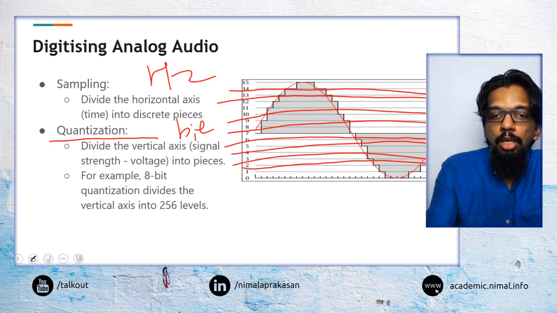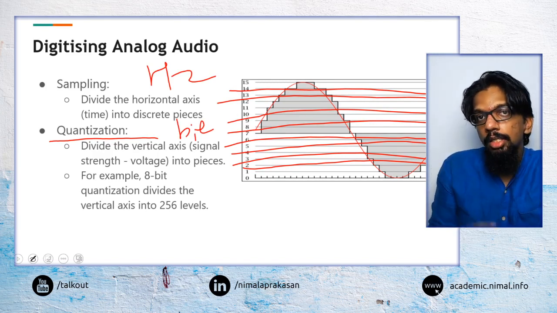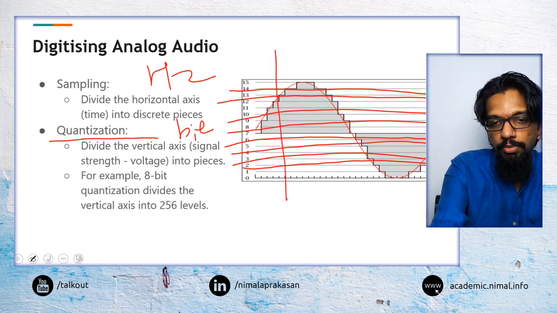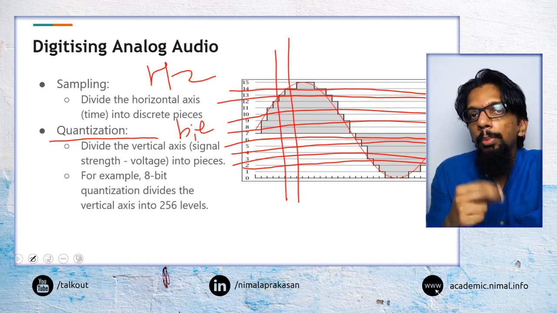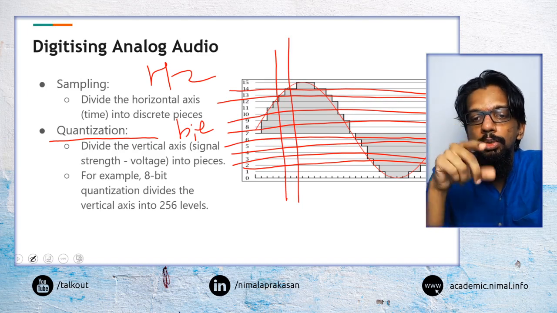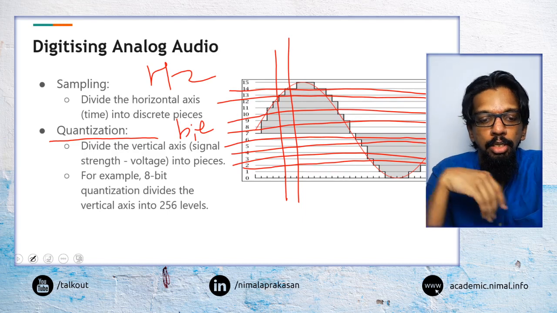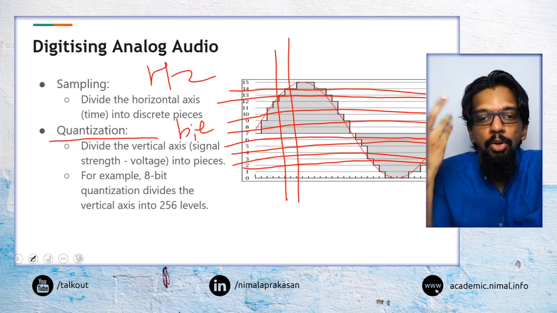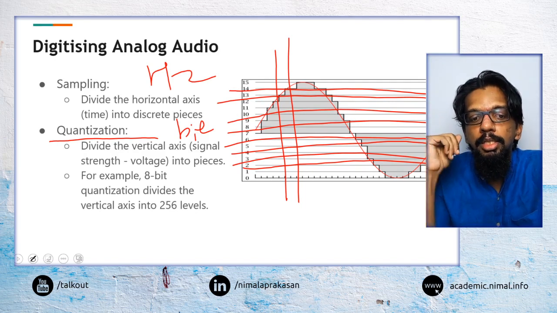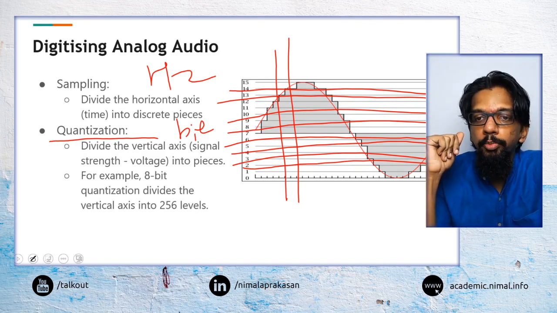So we would quantize for each sample. Say we took a sample here. Quantization is how many bits we are going to use to represent this particular sample. We can use 8 bits to represent that sample, or we can use 16 bits to represent that sample.